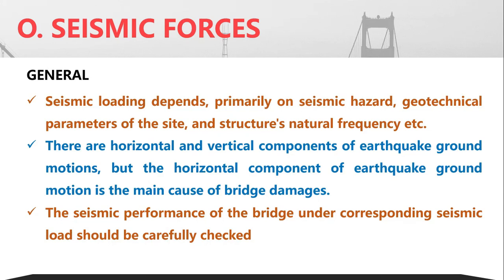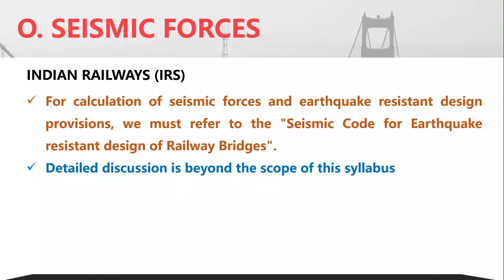The seismic effects are one of the primary concerns nowadays while designing a bridge, so proper seismic study should be undertaken for determining the seismic loads. The Indian Railways has a separate code called the Seismic Code for Earthquake Resistant Design for Railway Bridges, and we are not discussing much regarding the seismic forces here.